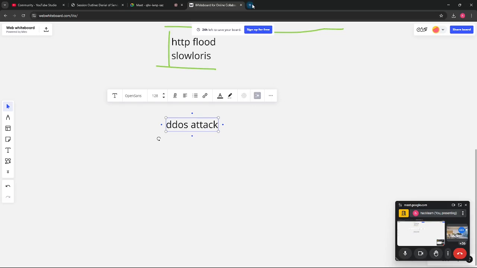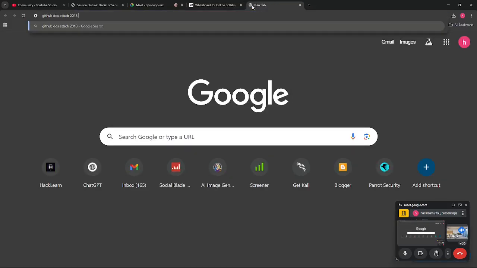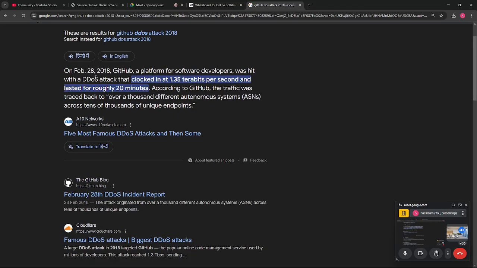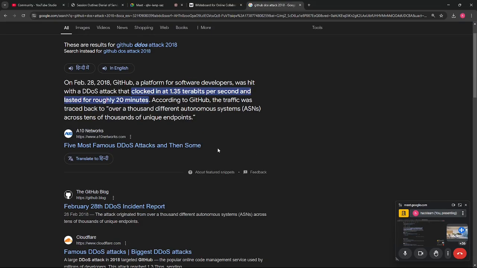So a very famous attack similar to that was the GitHub DoS attack of 2018. Let me go with the wiki page. They are not showing, there is no page for that. So basically, on 28th February 2018, GitHub, a software developer platform, was hit with a DoS attack, and it was a 1.35 terabits per second attack. It lasted roughly 20 minutes, and all the systems went down at that particular time. So that's how the DDoS attack worked.